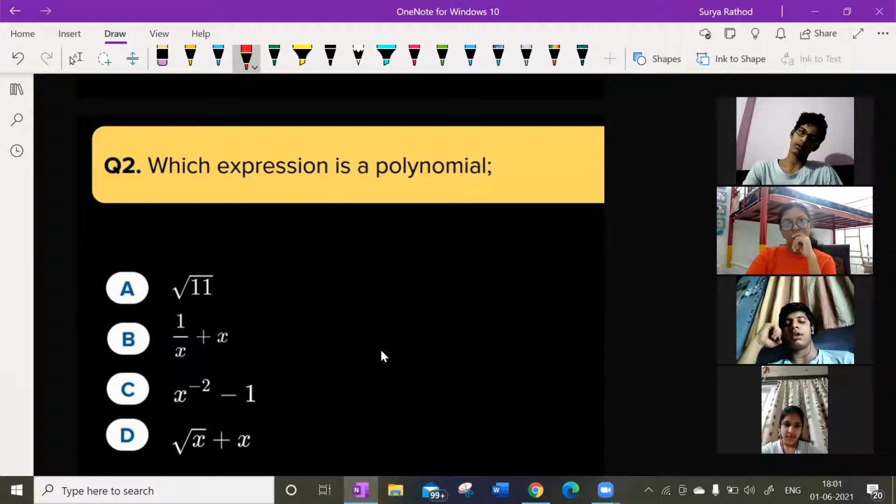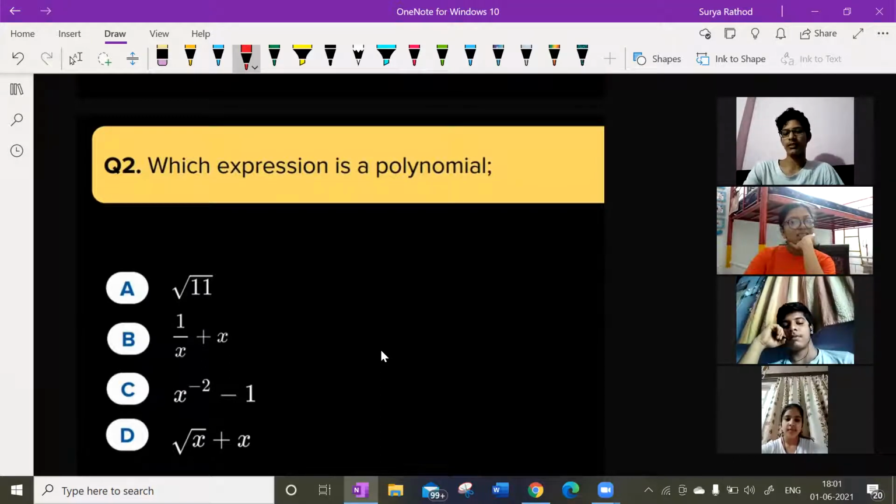Let's see who will give the answer first. Sir, A. What about others? Sir, I don't think it is A. I think it is C. Amrut has some other answer. One second. Amrut, yes, please. Your answer is what?